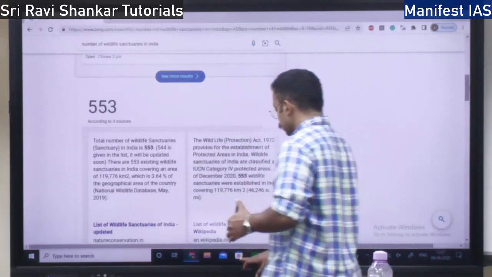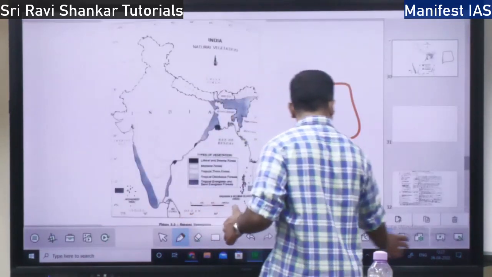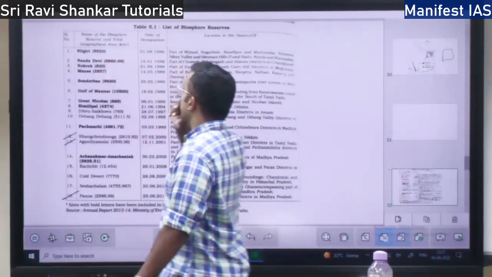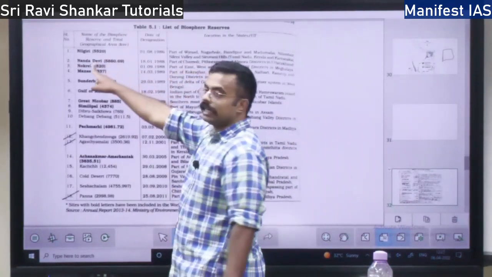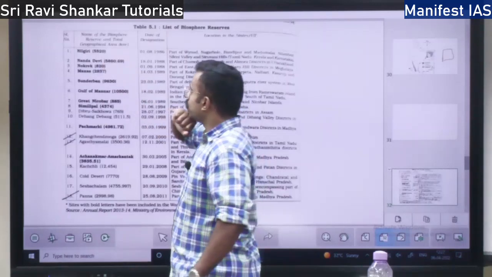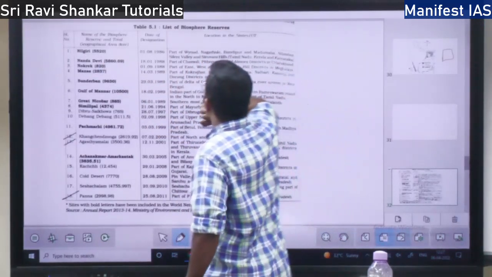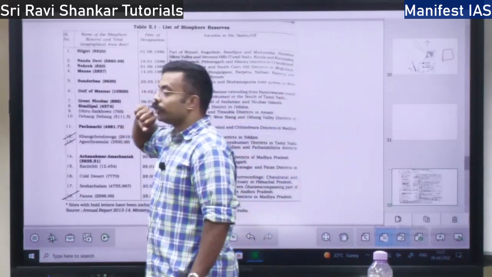So what are the biosphere reserves in India? The first biosphere reserve in India is Nilgiris. It is in the Wayanad, Nagarhole, Bandipur region. That is where the Nilgiri Biosphere Reserve is.